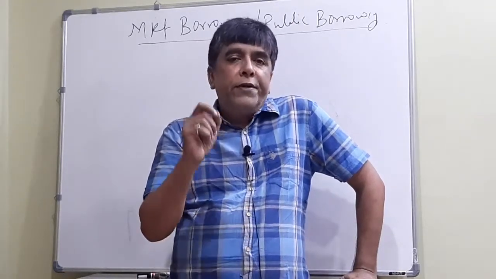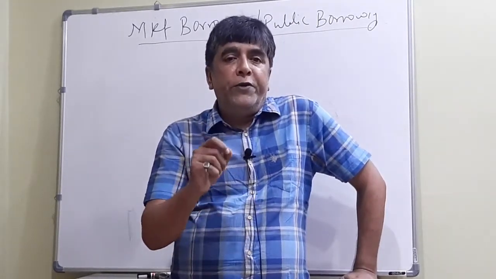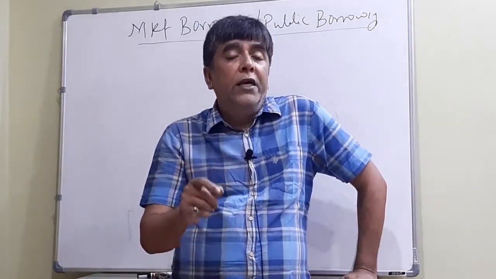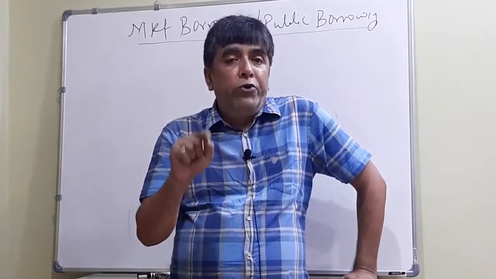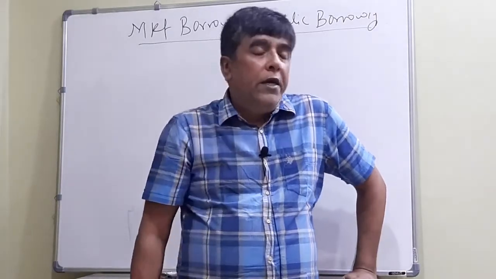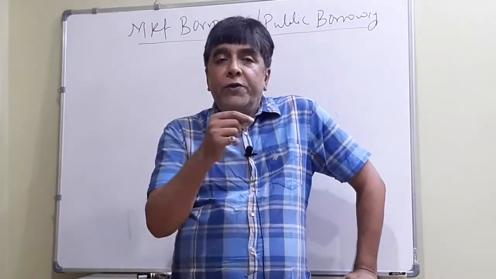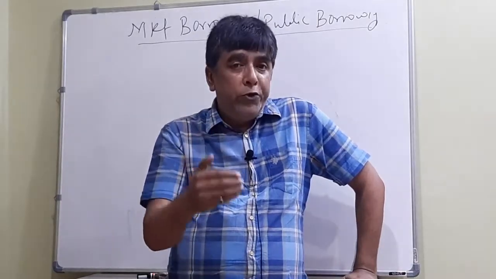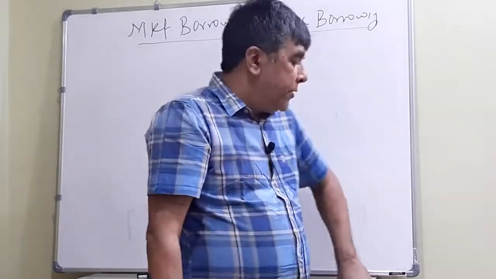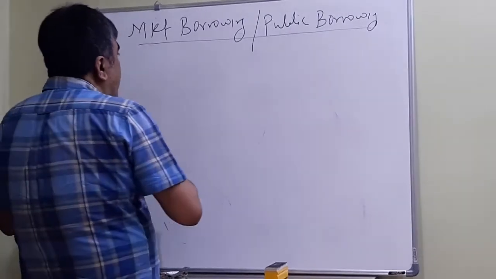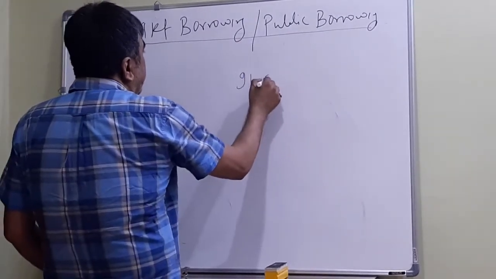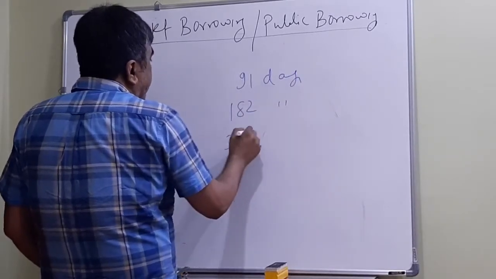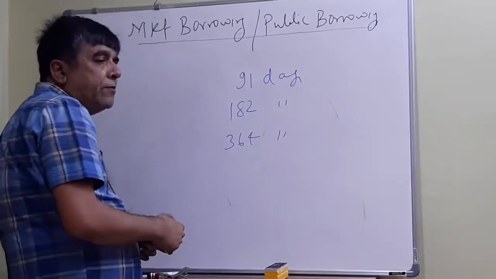Treasury bill in India is basically of three maturity periods. And remember, this treasury bill is known as a regular treasury bill. The ad hoc treasury bill we have discussed. It was used in the case of deficit financing. Here, the treasury bill that is being used right now is for three maturities. One is called 91 days, second is 182 days, and third is called 364 days. First, I am discussing the concept of treasury bill.